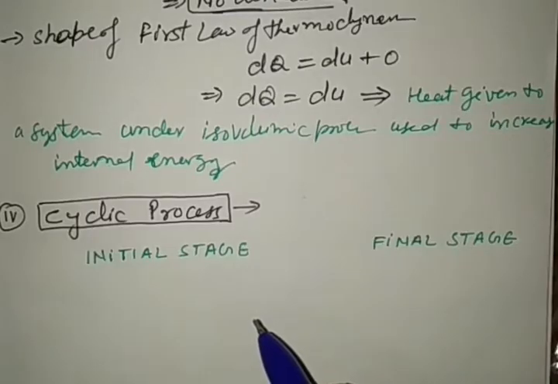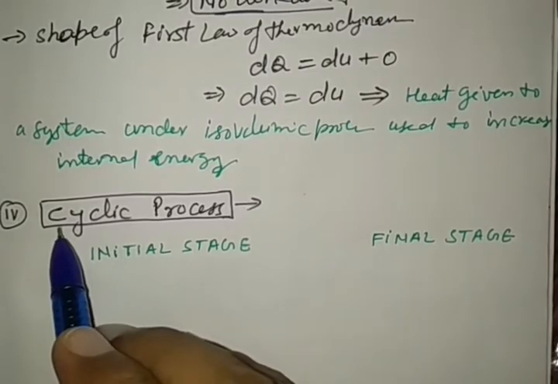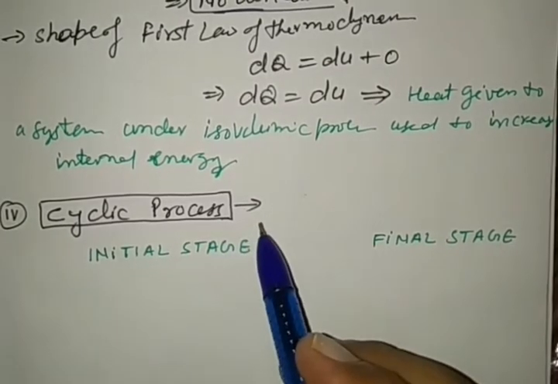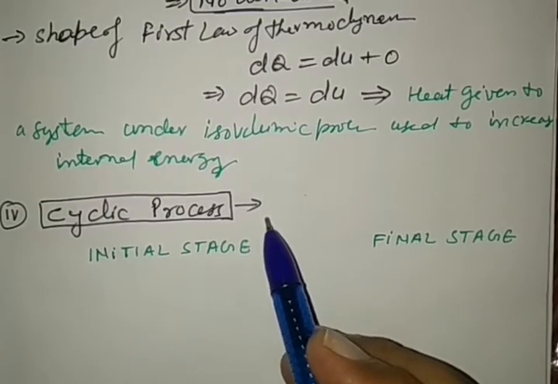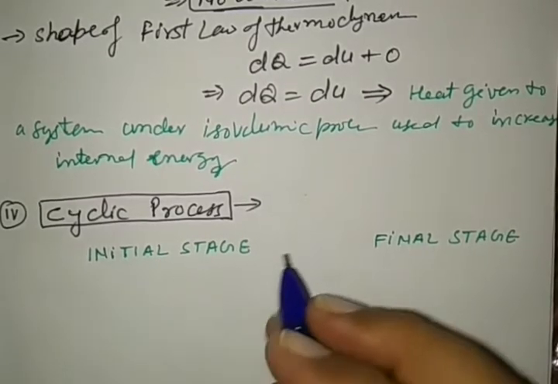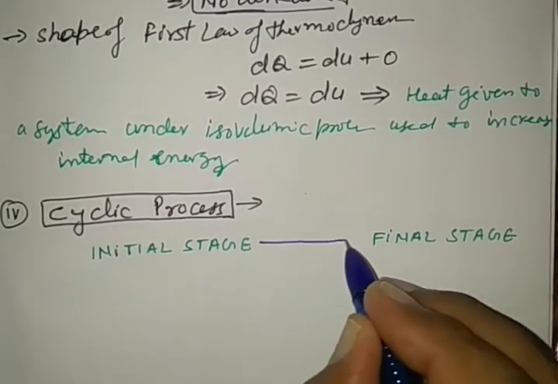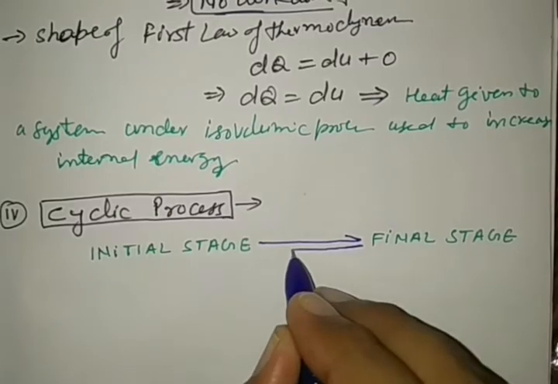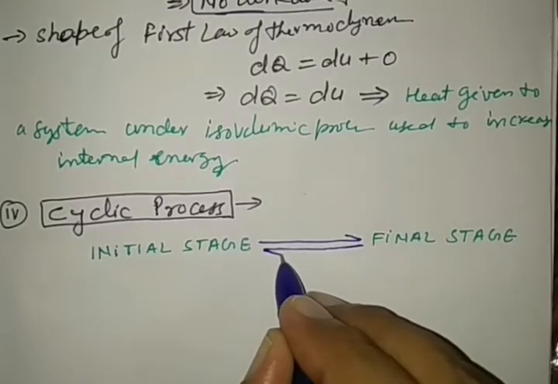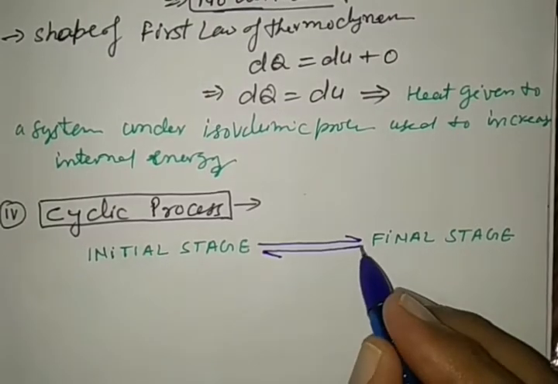So this is for the isovolumic process. Now it is time to see the fourth process, that is the cyclic process. A thermodynamical process is said to be a cyclic process when the system changes from initial stage to final stage, and thereafter from final stage comes back to initial stage, which is known as one cycle.